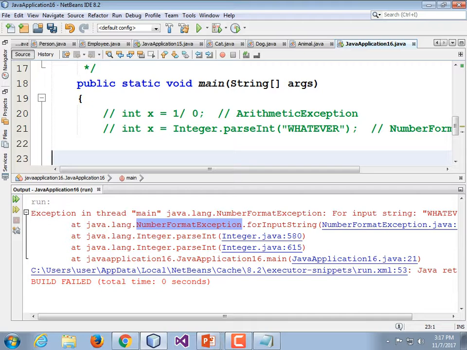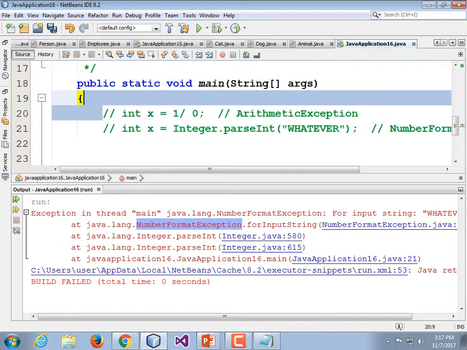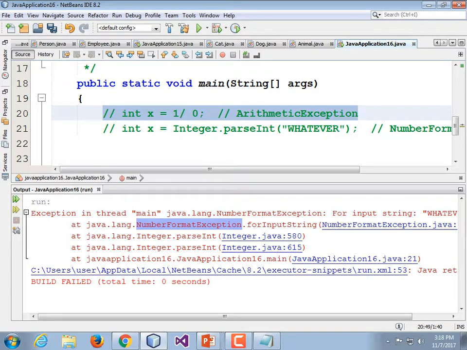Alrighty, let's go read in the PowerPoint a little bit about exception handling. The idea is that you surround this code with something that puts kind of a buffer, a wall, around the dangerous code. This is the dangerous code. We're doing integer division. It's possible to divide by 0, so we would want to put a little wall around it. And then if a problem occurs, we need another little chunk of code that's going to handle that problem. So keep that in mind. We're going to mark off our dangerous code in one block, and then we're going to add a block that handles a problem if there is one.